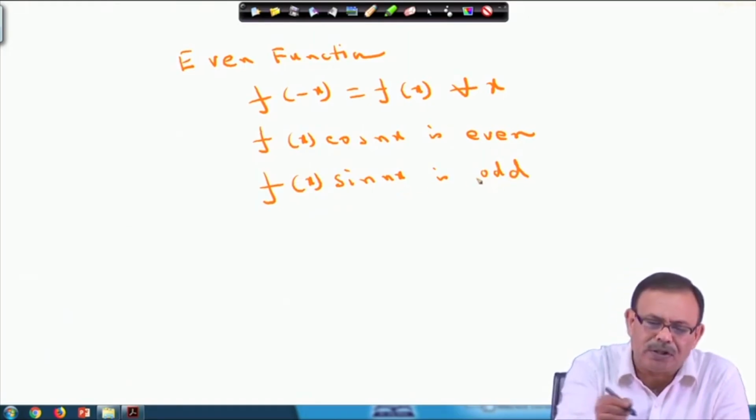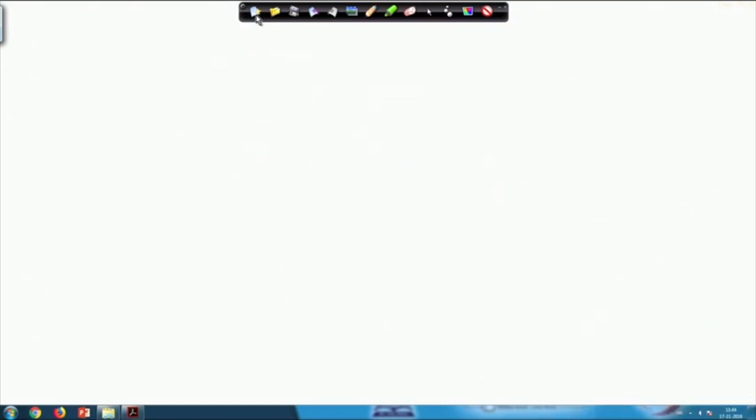Let us see what will be the effect on the calculation of a naught, a n and b n. Your a n is equal to 1 by pi, integral from minus pi to pi of f x into cos n x dx.